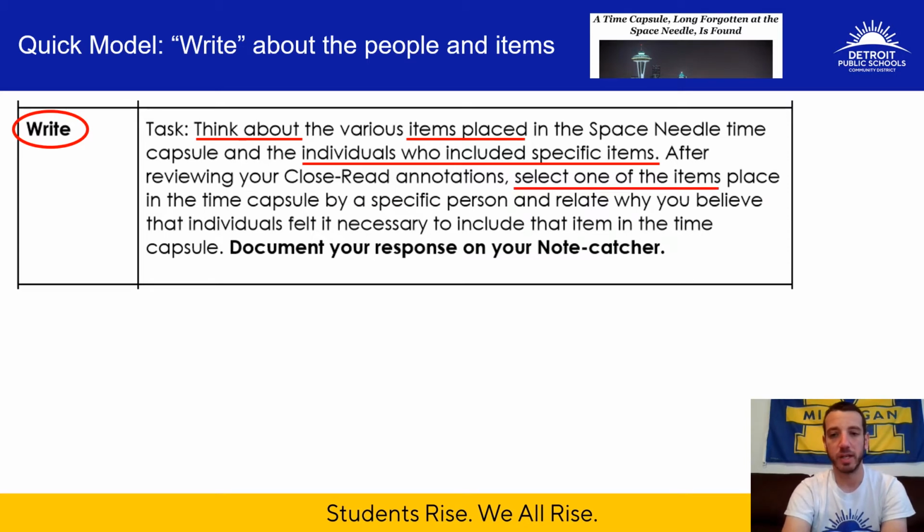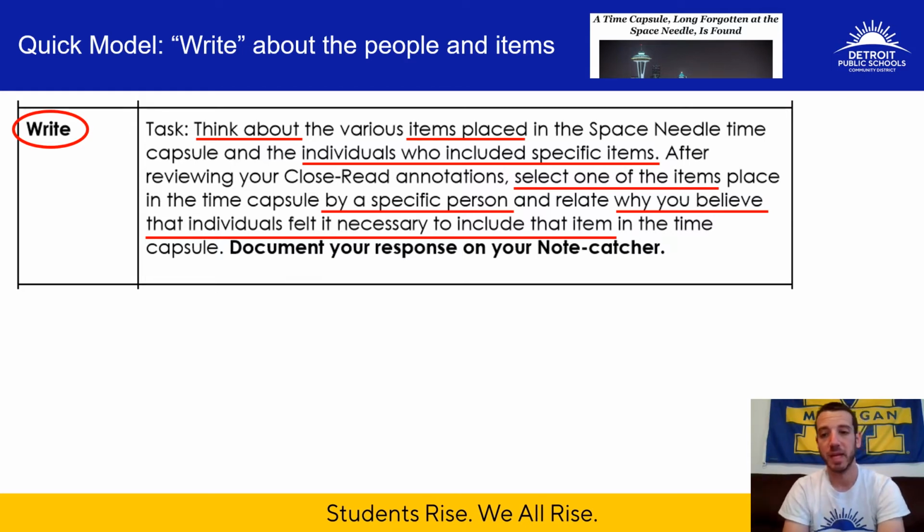You're going to then select one of the items by a specific person, and you're going to relate to why you believe that individual felt it necessary to include that item in the time capsule. So you're really going to focus on individual people today. You're going to first go through all the items and figure out which person put it in the time capsule. And then from there, you're going to pick one item put in by one person, and write a response as to why you feel like that person put that item in the time capsule. You have to sort of tap into their motivations. You don't know that much about these people. Based on what you do know, why would they put that specific item in the time capsule?